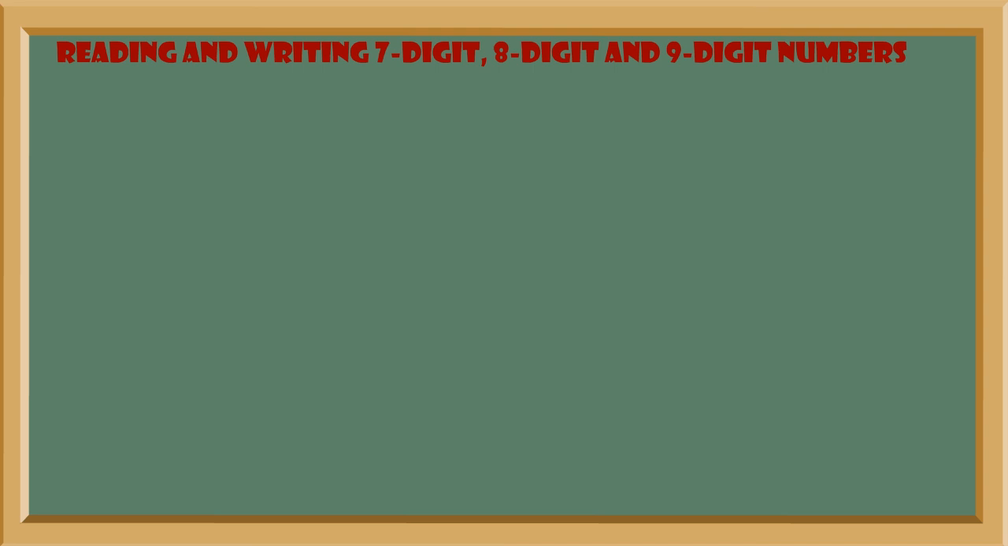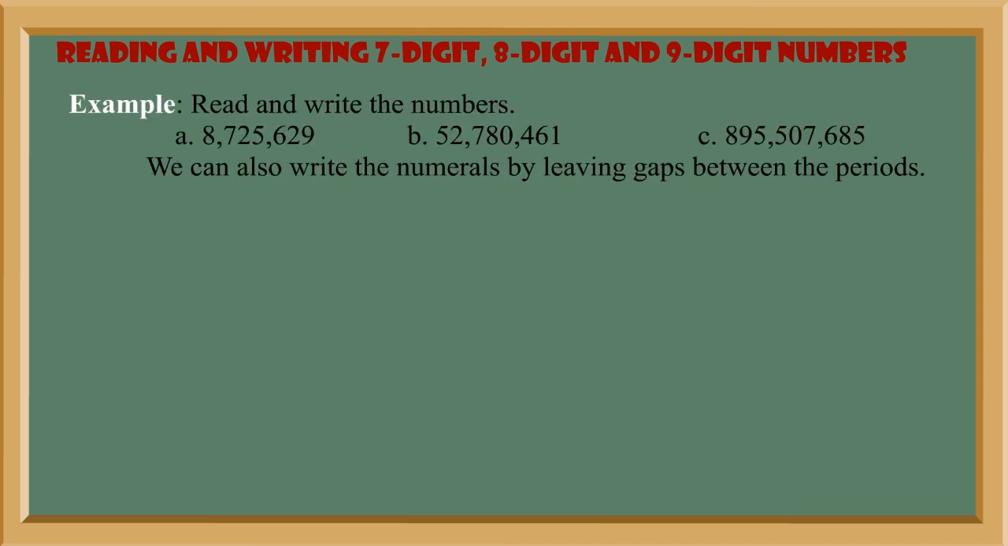Reading and writing 7-digit, 8-digit and 9-digit numbers. Example, read and write the numbers. A. 8,725,629. B. 52,780,461. C. 895,507,685. We can also write the numerals by leaving gaps between the periods.